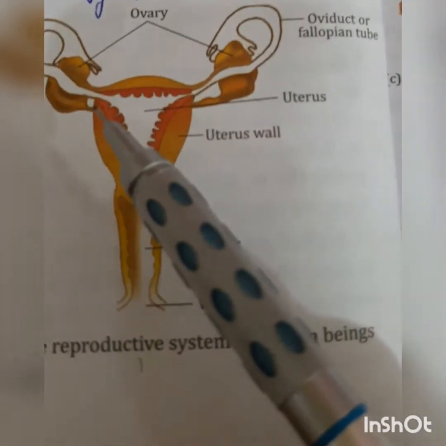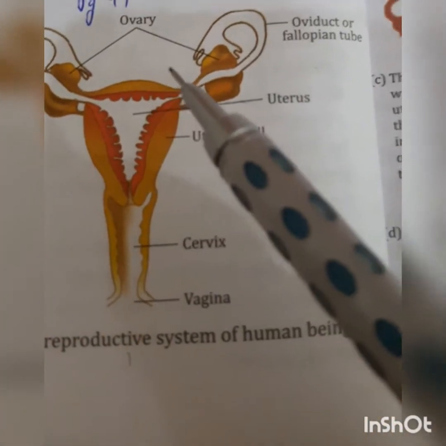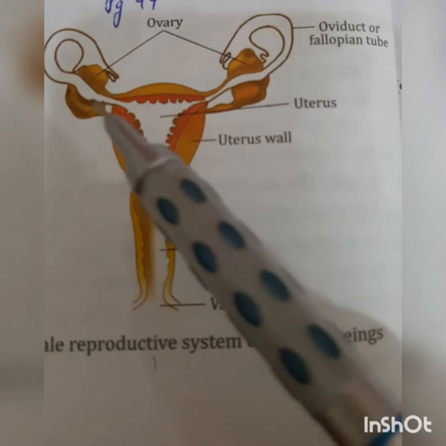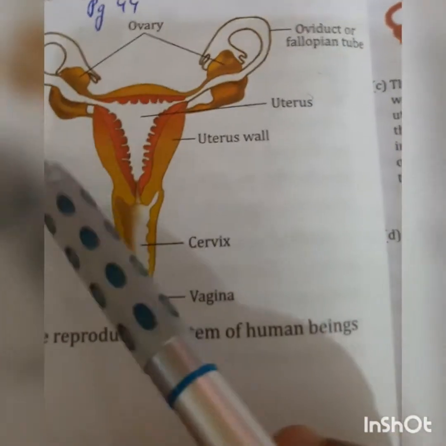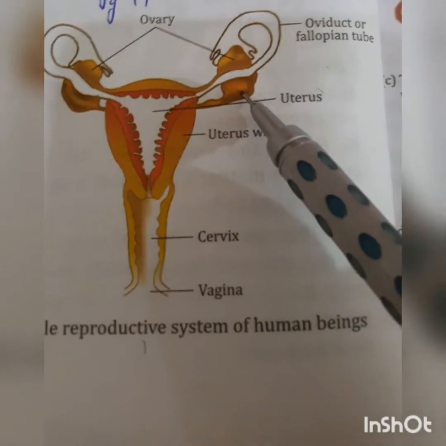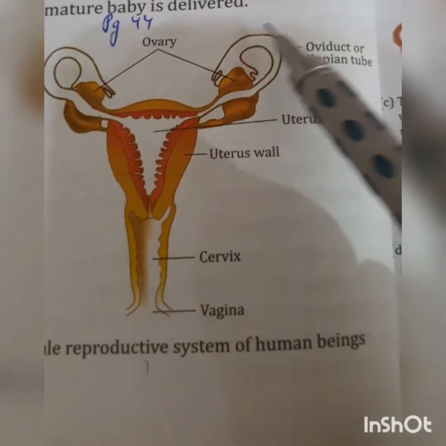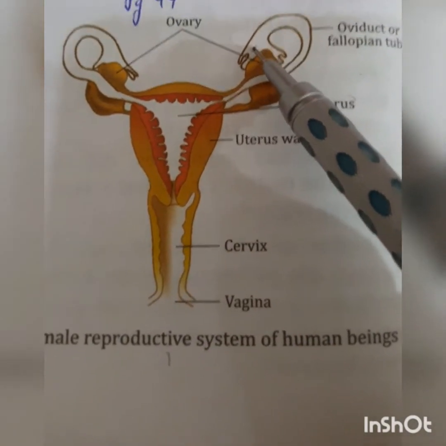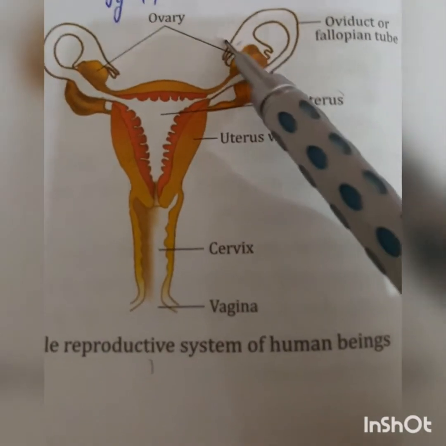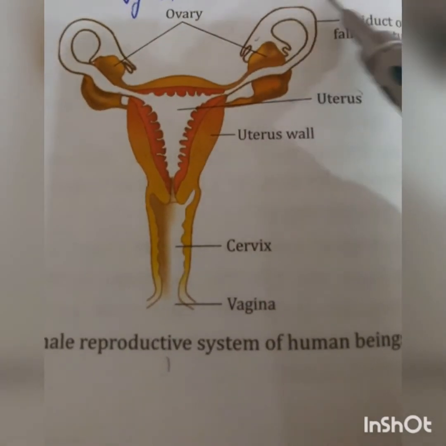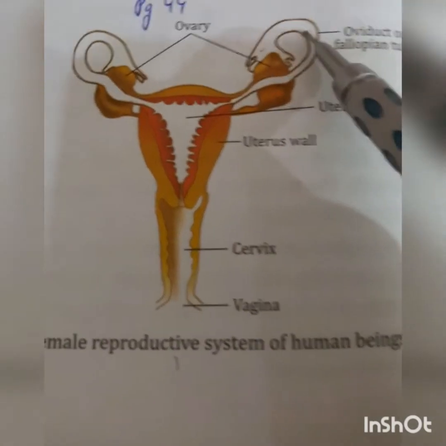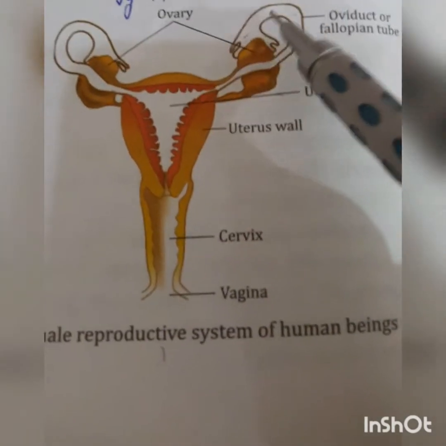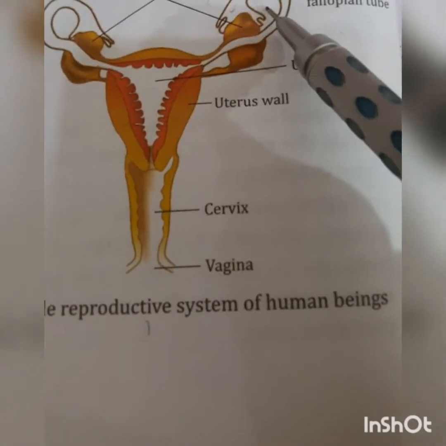One mature egg begins to develop after every 4 weeks, alternately in either of these follicles. These follicles join to the funnel-shaped muscular tube present at each ovary, which is called the fallopian tube or the oviduct. This passes the egg into the uterus.